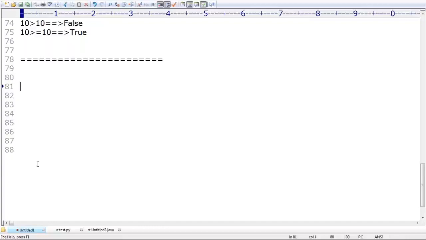One small point is there about these relational operators, right? What is that? Yes, sir, if I take 10 less than 20, please respond. What is the answer we are going to get? Don't think too much. Immediately you have to tell. False, Praveen? What happened, man? 10 less than 20. What is the answer we are going to get? True, because 10 less than 20 is true. Please respond. 10 less than 20 less than 30. What is the answer we are going to get?